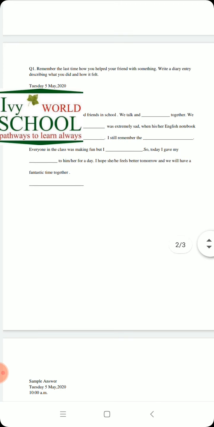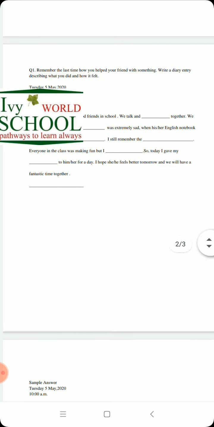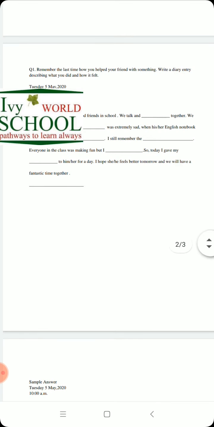"Dash and I are very good friends in school." So you need to write the name of your friend. "We talk and dash together." So whatever you do with him, you have to fill in the blanks. Maybe you play, maybe you read, maybe you eat your lunch. Okay? "We also try to help each other."